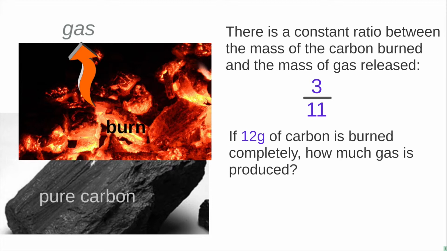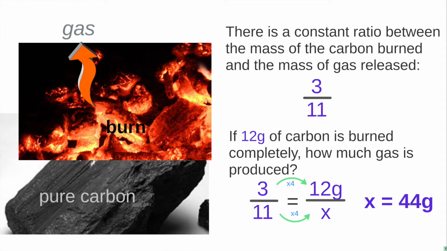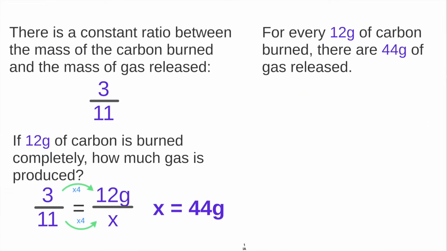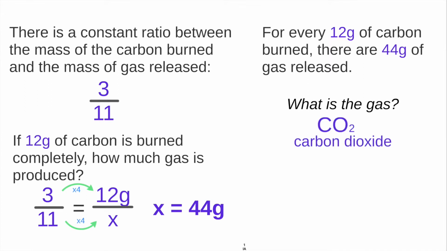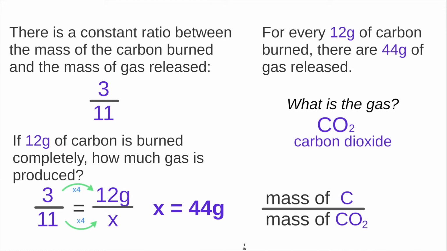Well, our ratio has to stay the same. So we know the ratio is 3 over 11, and that has to be equal to our carbon over the gas that we produce. So 3 times 4 equals 12, so 11 times 4 is going to give us 44 grams. In other words, for every 12 grams of carbon burned, there are 44 grams of gas released. As you learned in Lesson 5, this gas is carbon dioxide, or CO2. So to put it another way, the mass of original carbon to the mass of carbon dioxide is 12 over 44. Now why is this cool?